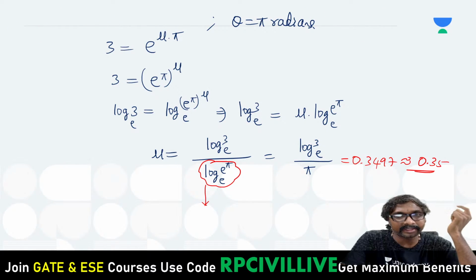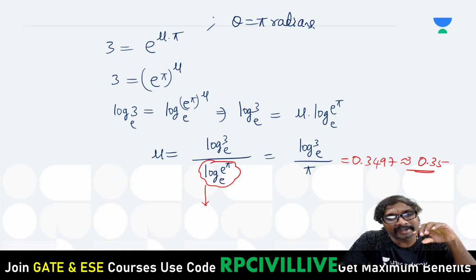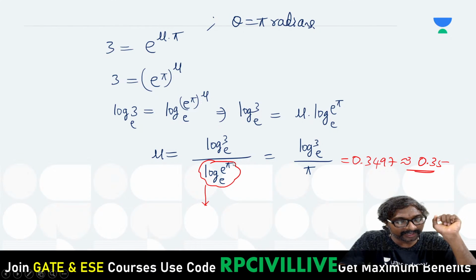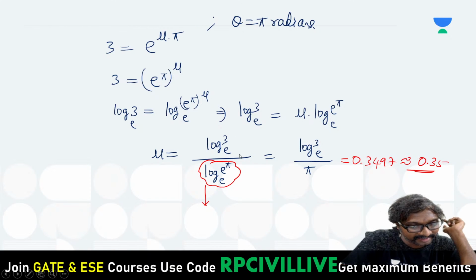Same you are getting, right? It is just a calculation of how to apply this. First we have calculated e power pi. How can you calculate e power pi? Pi we will write first, then press e power x. Then after that, apply ln, then apply 1 by x. Then you'll be getting this value, and then that into log 3 to the base e. It's not equal to pi.